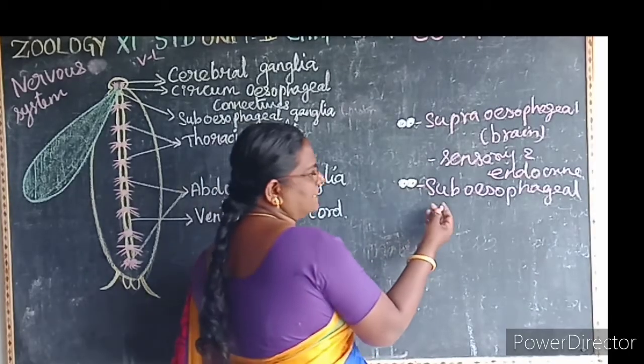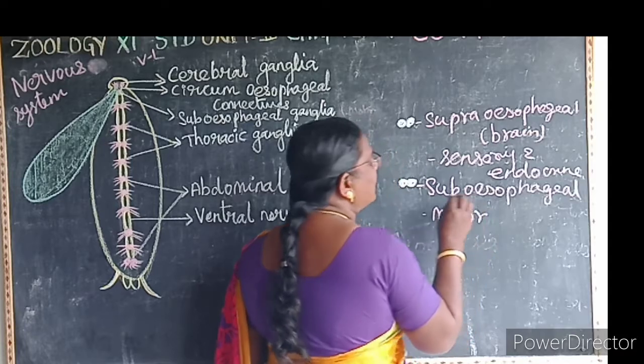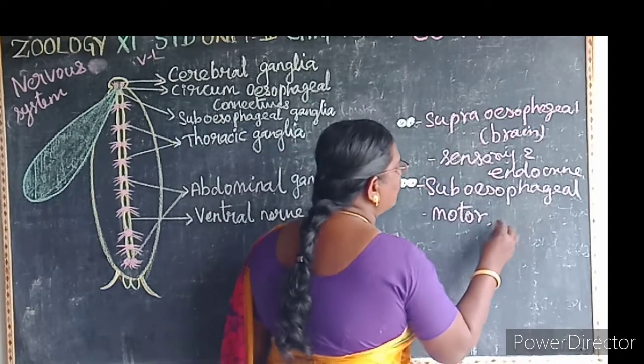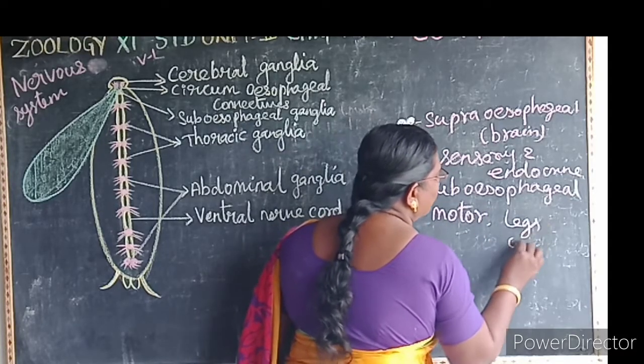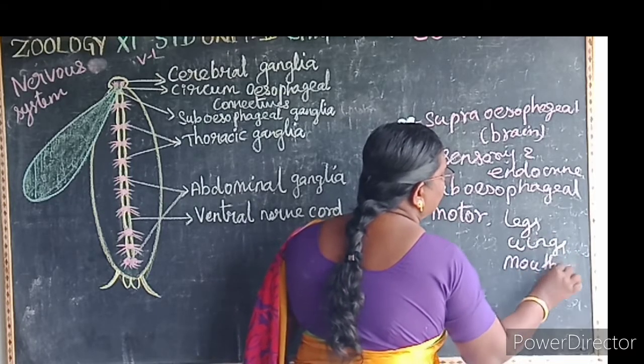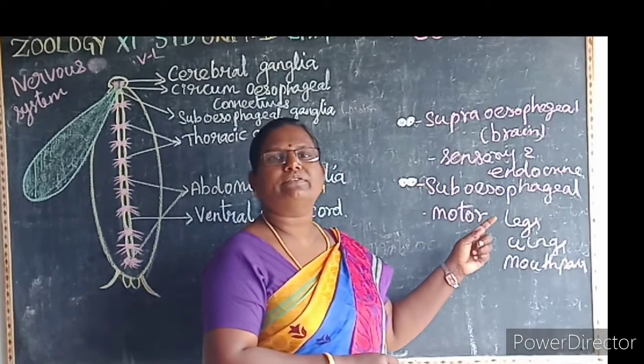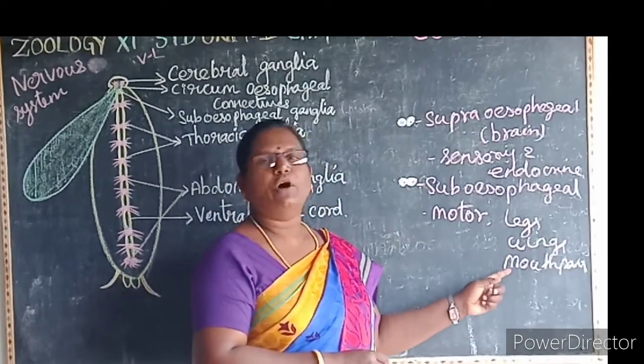Then this subesophageal ganglion is motor in nature. It controls the movement of the legs, wings and mouth parts. It's a one-word question: the subesophageal ganglion controls the movement of the legs, wings and mouth parts.